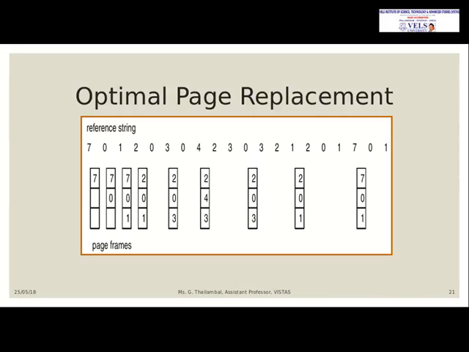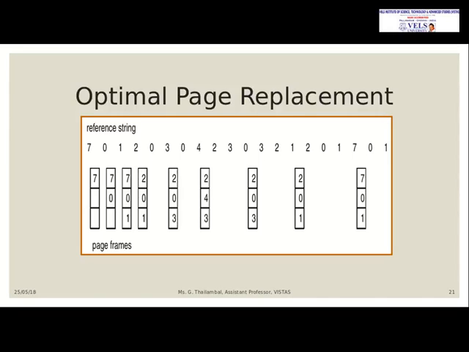After that, 0 is already available, and 4 is not available, so again it's a page fault. So you have to check which pages are already available: 2 is available, 0 is available, 3 is available. Which one is not used for the longest period of time? 0 is the one we have not used for the longest period, so we are going to replace 0, and 4 will be placed in that page.